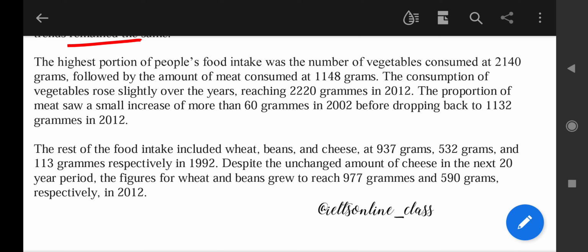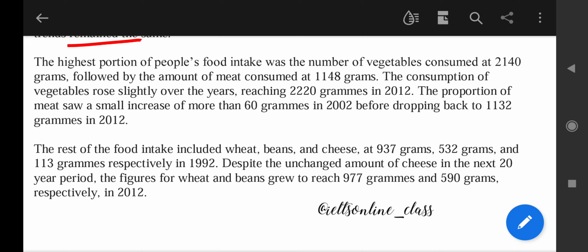Okay, so the highest proportion of people's food intake was the number of vegetables consumed at 214 grams, followed by the amount of meat consumed at 1148 grams. The consumption of vegetables rose slightly over the years. Rose slightly means increased slightly, reaching 2220 grams in 2012.